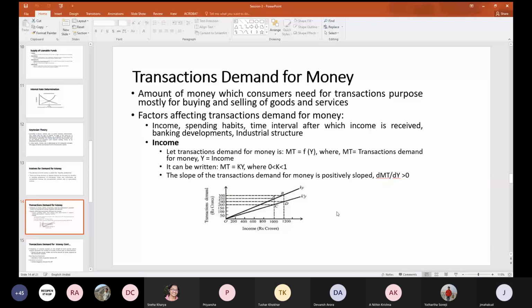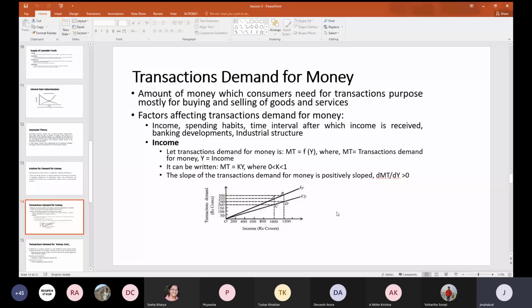And the slope of the transactions demand for money is positive. That means dMT by dY is greater than 0. That is one factor which is affecting your transactions demand for money.